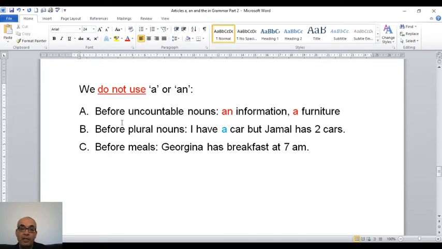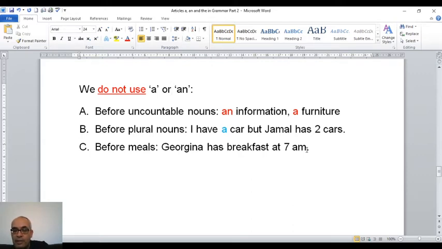Now, we cannot use a or an before meals. So Georgina has breakfast at 7 a.m. Georgina has breakfast, Georgina has dinner, Georgina has lunch, Georgina has supper. We don't use a before meals. But as I explained at the beginning of the video, if you use an adjective and then a meal, you can say a good breakfast, but you cannot say a breakfast.